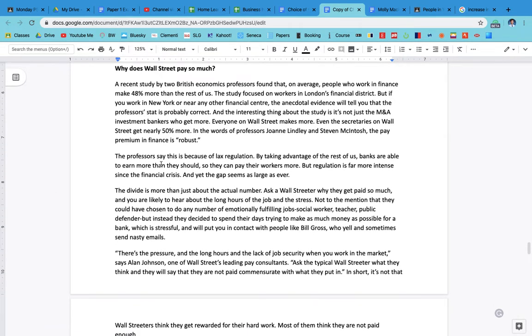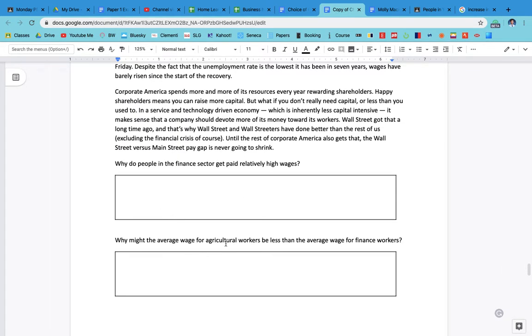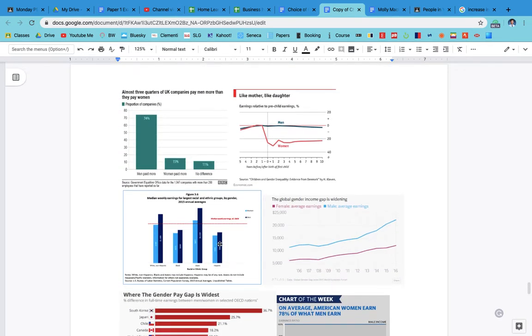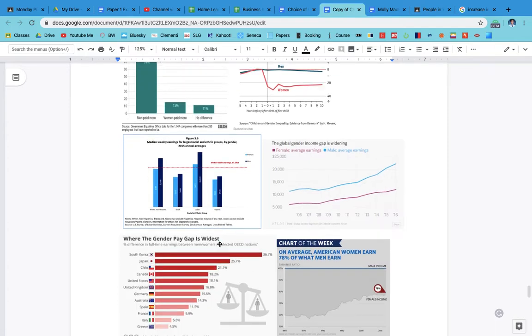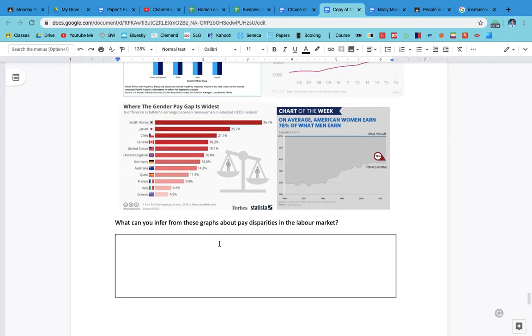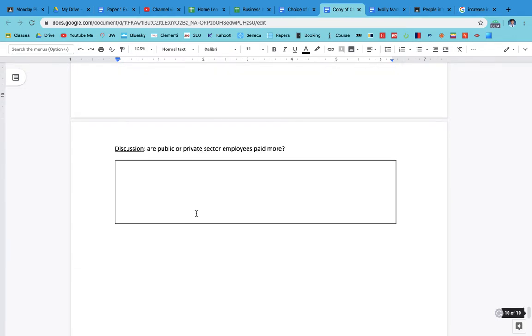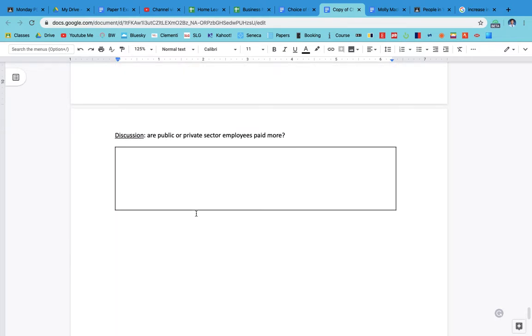Then there's a little article about why Wall Street pays so much. Why do stock market workers get paid so much? Again, a couple of thinking questions and discussion questions, and then some data. Have a look through these different charts. You might need to zoom in a little bit to look at the data and the axes and what it's showing. Then it says, what can you infer from these graphs about pay differences, disparities in the labour market? And a final box, discussion: are public or private sector workers employed more? You can do a bit of your own research to find out the answer to that.